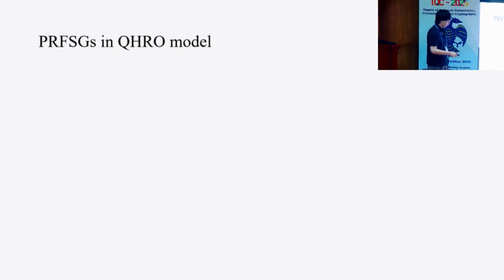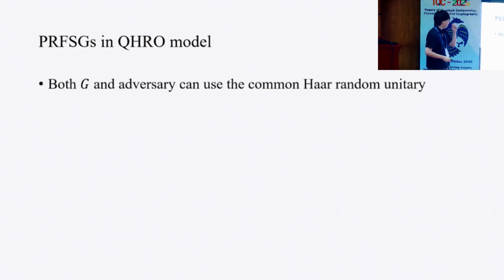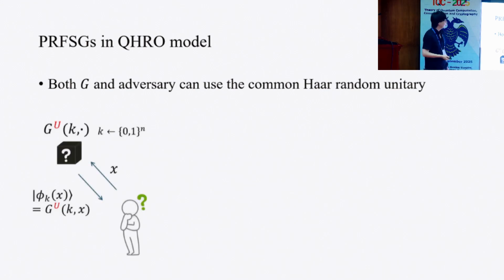The definition of PRFSGs in the QHRO model is similar to the one in the plain model. The difference is that both the generation algorithm G and the adversary can query the common Haar random unitary. So we consider the following security game.